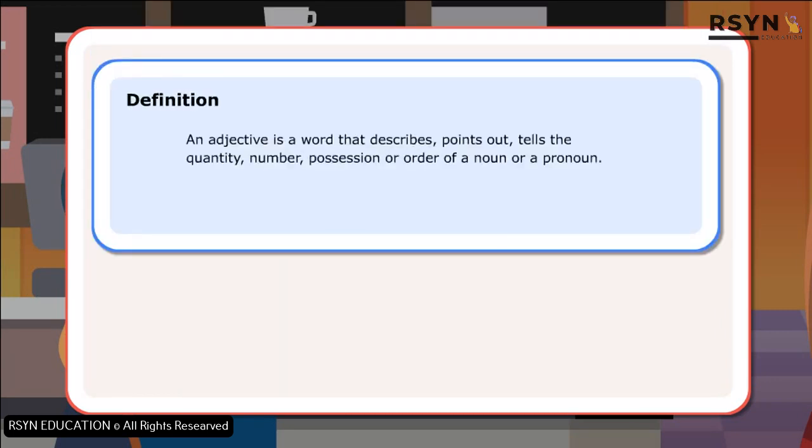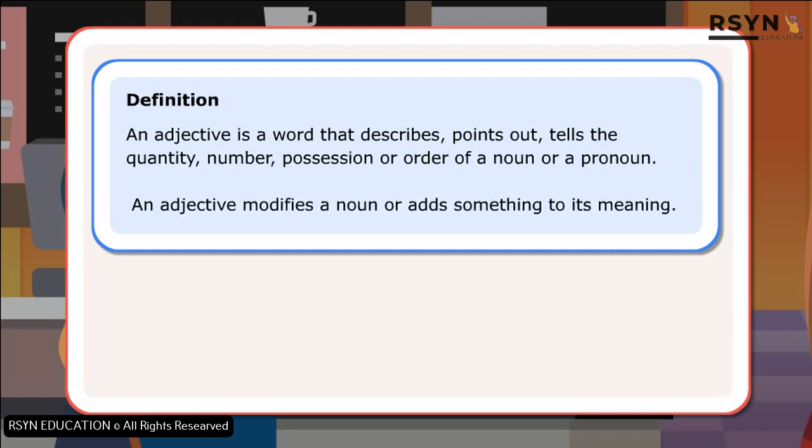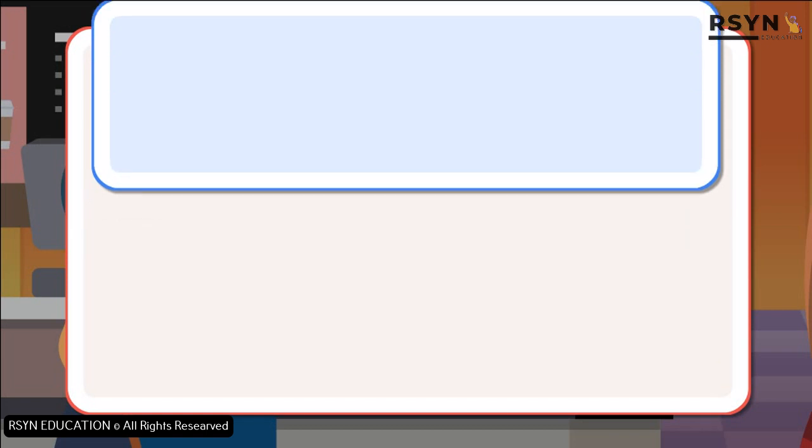Definition. An adjective is a word that describes, points out, or tells the quantity, number, possession or order of a noun or a pronoun. An adjective modifies a noun or adds something to its meaning. Let us look at a few sentences.